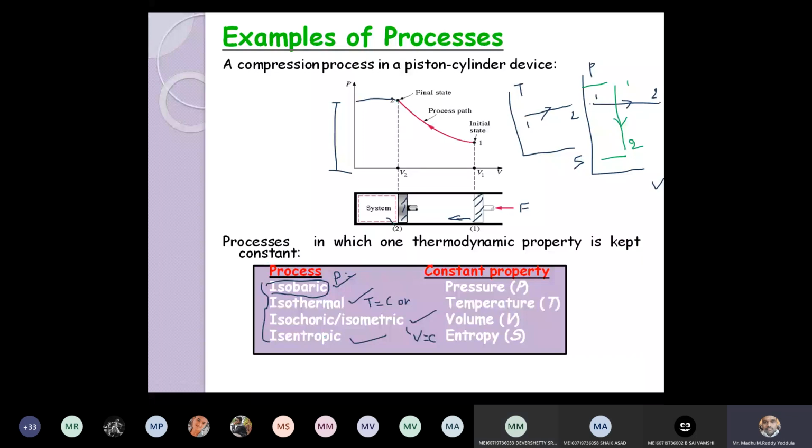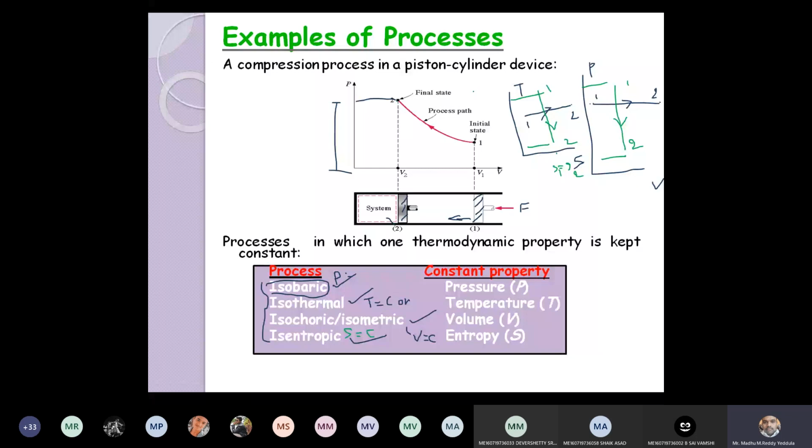And the last process is the isentropic process. During this process, entropy is constant. What is entropy? We'll discuss in coming classes. Now, if the system follows 1 to 2 vertically in the TS diagram, during this process, entropy S1 is equal to S2, but temperature is decreasing. If you see, S1 is equal to S2 here, but temperature is decreasing from T1 to T2.